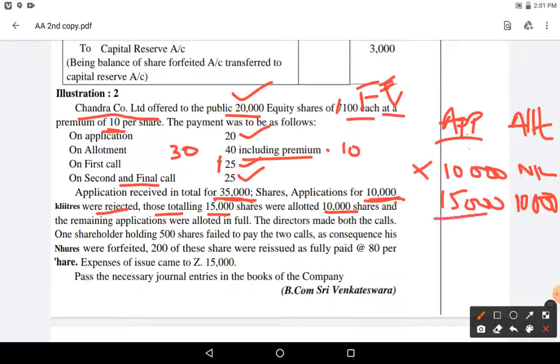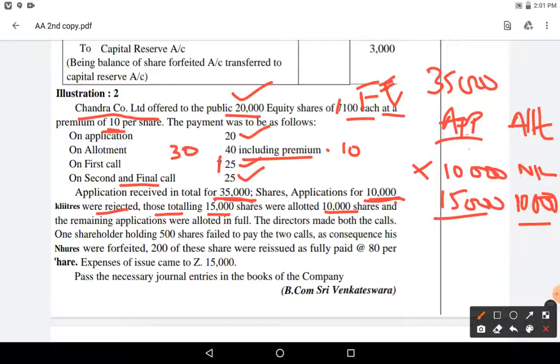For 15,000 they gave only 10,000. Total applications received is 35,000. Till now we got information relating to 10 plus 15, 25.